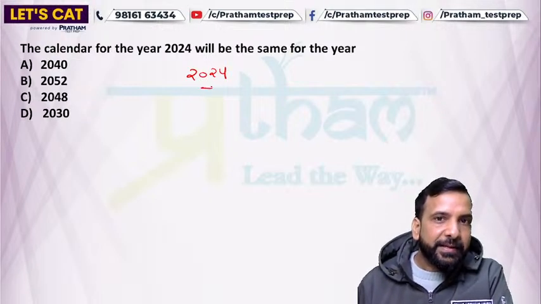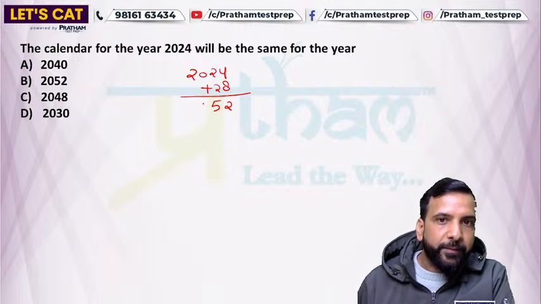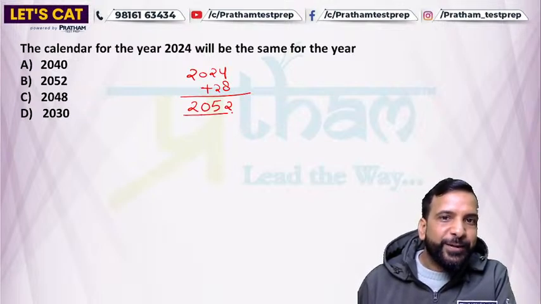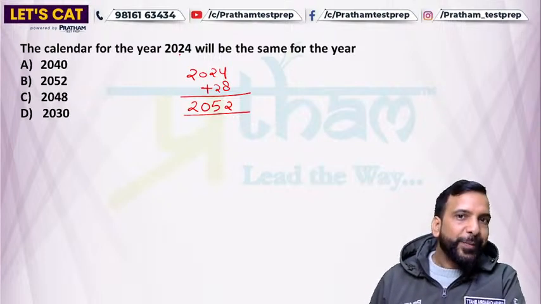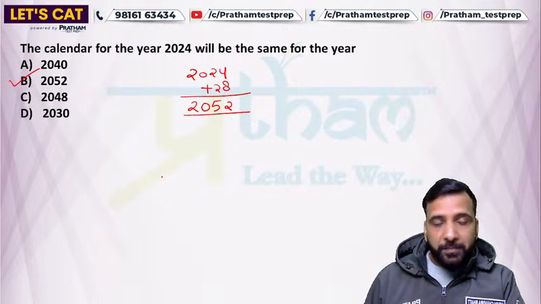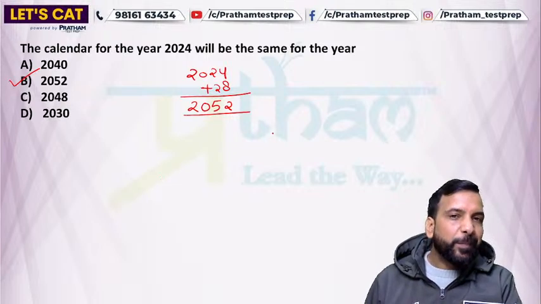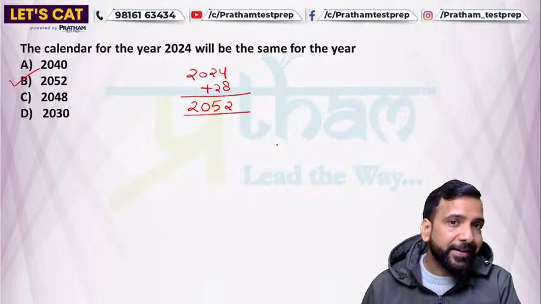For a leap year, it's plus 28. So 4 plus 8 is 2, 2 plus 2, 5 plus carry 1, it's 5, 0, 2. 2052 will be the same calendar year for 2024. Right? So the concept is that a leap year repeats its calendar after every 28 years.